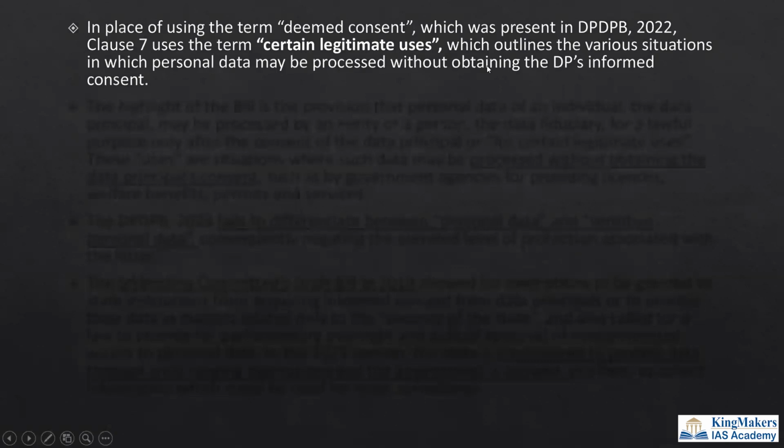And there are certain exemptions also. Earlier, in the 2021 bill, there was a mention of a term called deemed consent. But in this particular bill, it has been modified to certain legitimate uses. So under certain legitimate uses, the data fiduciary need not inform the data principal about how the particular data is being processed.